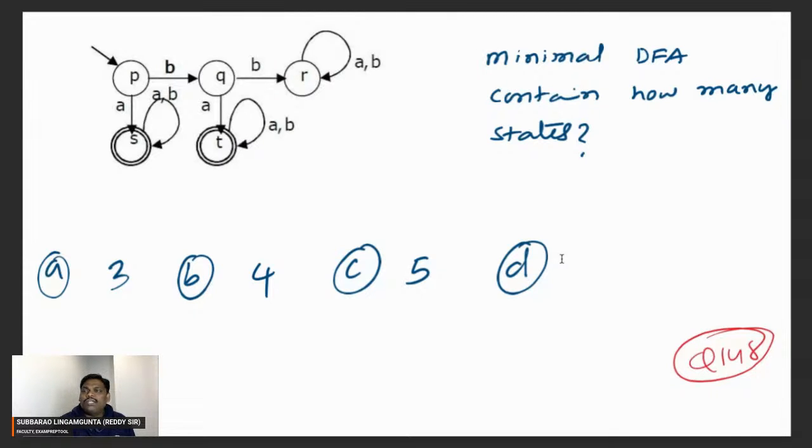If you apply the minimization algorithm, all non-final states are in one group and all final states are in another group. Initially there are two groups. If you apply one-length strings, the two groups become three groups. In the next round, the non-final group splits into two groups. If you go one more round, the non-final states become three groups. But for the final states, there is no change.